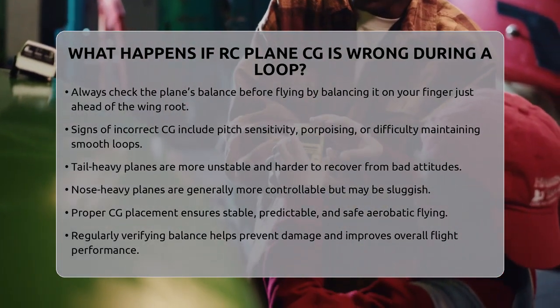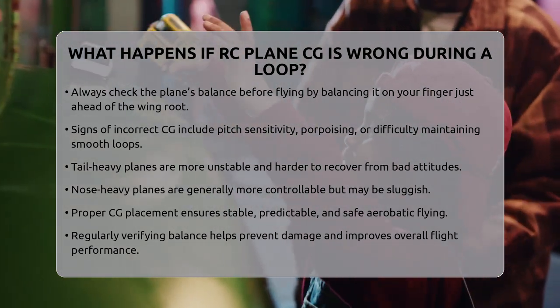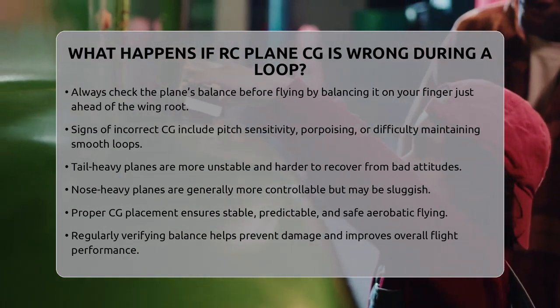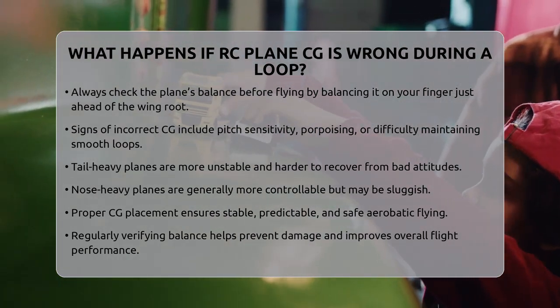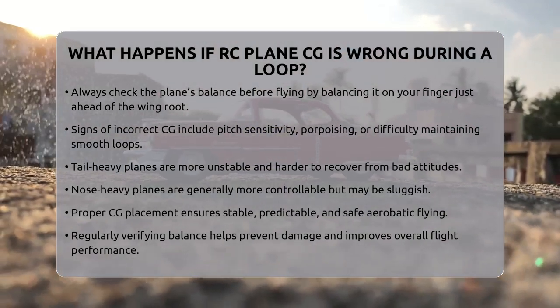A tail-heavy plane is more dangerous because it's unstable and harder to recover from bad attitudes. A nose-heavy plane might be sluggish but is generally easier to control. Getting the CG right is key for good loop performance.